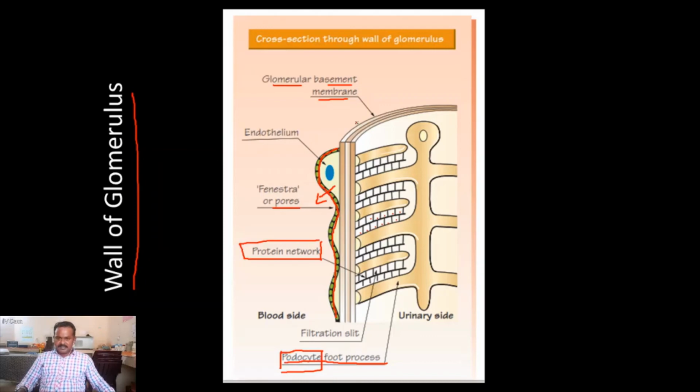This basement membrane acts as a passive transporter which allows all molecules. Once the molecules come into the filtrate, then the essential molecules are reabsorbed. This is the endothelium cell covering the blood vessels. This is the blood side. This is the urinary side.